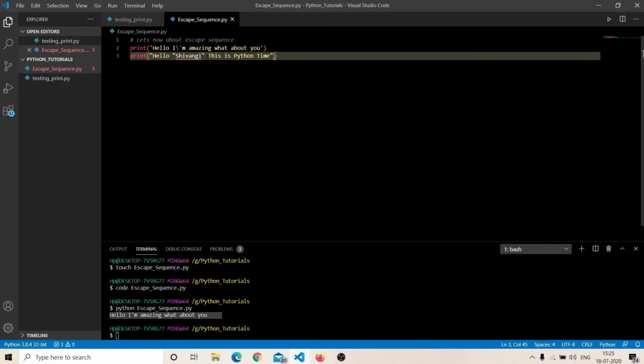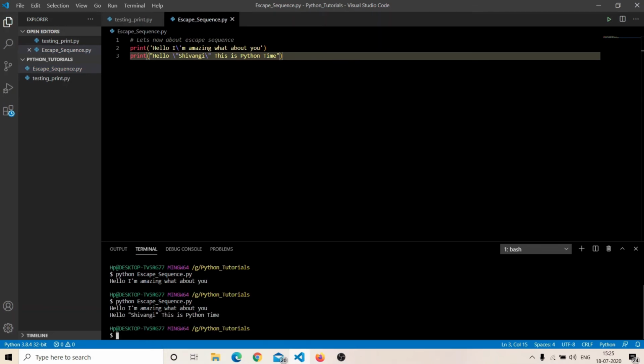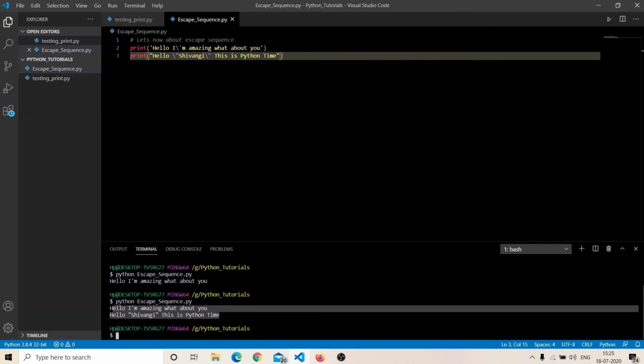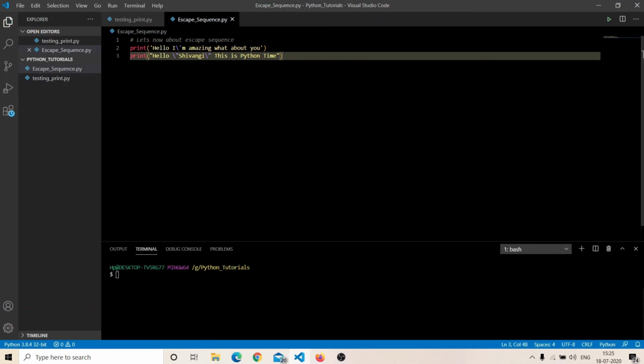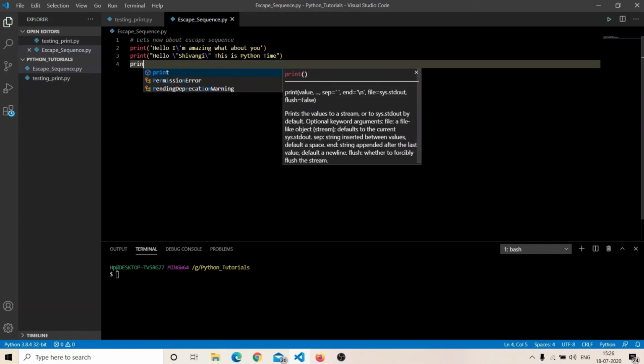So whenever we have something fixed, like if we want to use double quotes or single quotes, or if we want a new line, we usually use backslash n. If we want a tab, we use backslash t. If we want some specific symbol which is fixed for something, we can write that symbol, and just putting a backslash in front of it solves the problem. So simple. Now all our problems are solved.